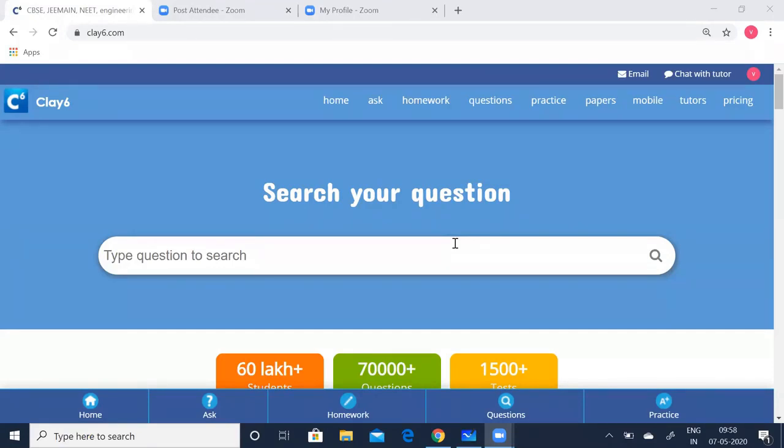I'll be covering the chapter Units and Measurements today. I'll briefly run through how to access these revision notes and the test in the Clay6 website. You can go to clay6.com, and then this is the home page. Now you can go and click on the practice page.